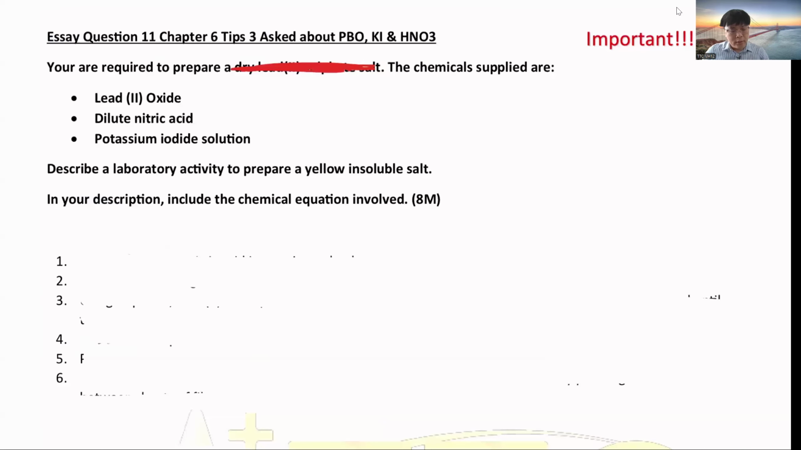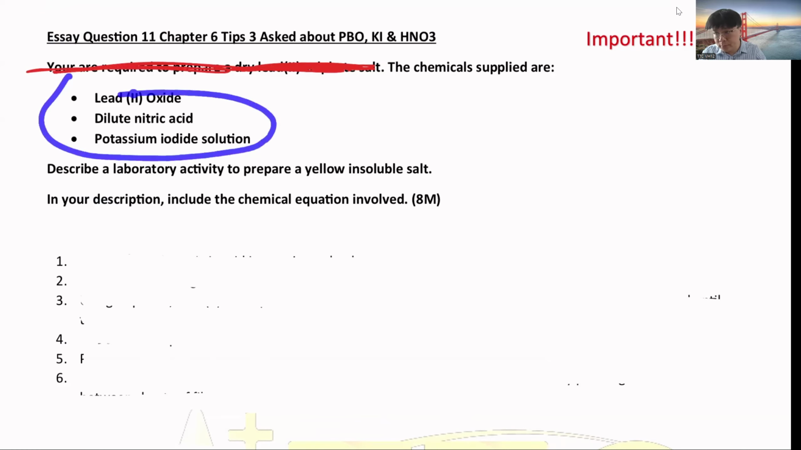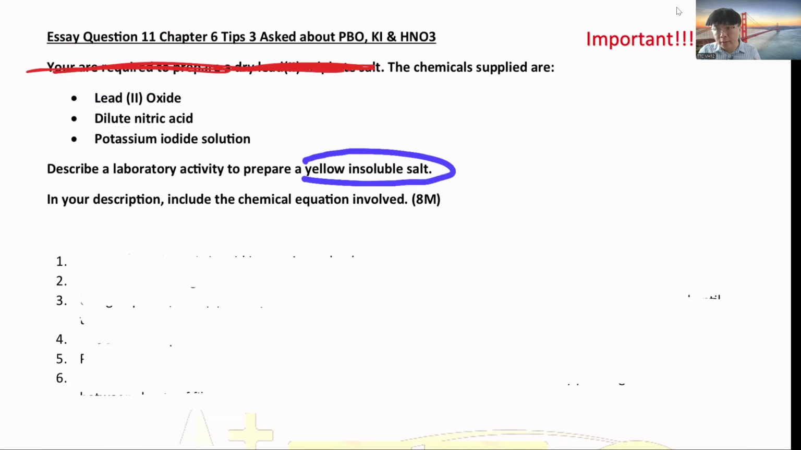Okay, the question is this: you are given these three chemicals, lead(II) oxide, nitric acid, and potassium iodide. They'll ask you to design an activity to prepare a yellow insoluble salt. Here you must know the yellow insoluble salt is PbI2.